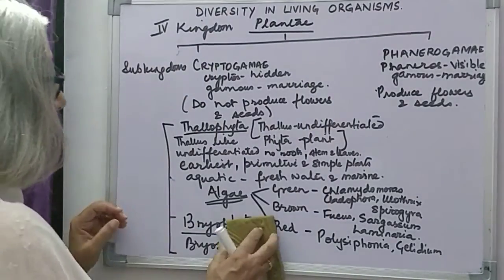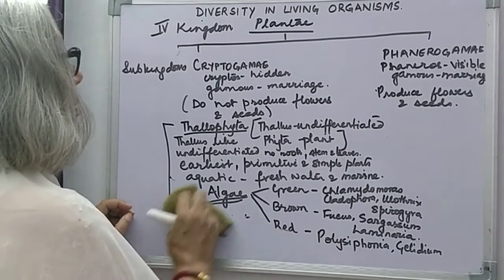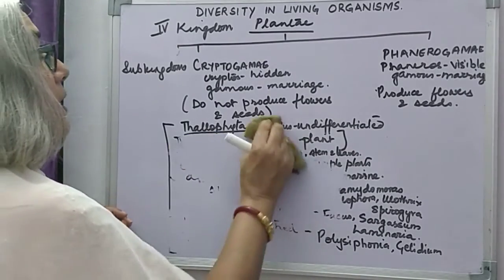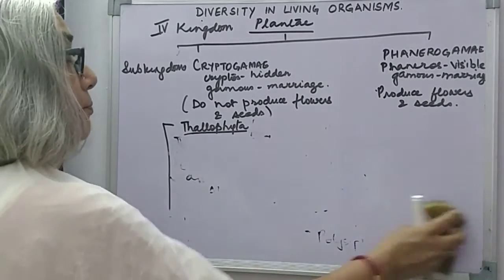So I will write about Bryophyta now. Second group, Bryophyta.